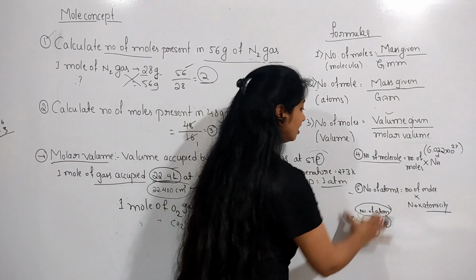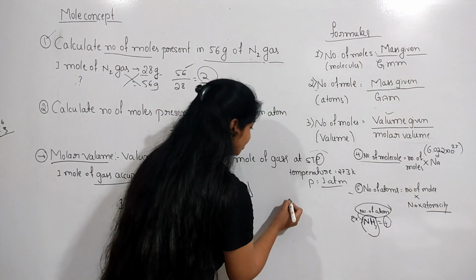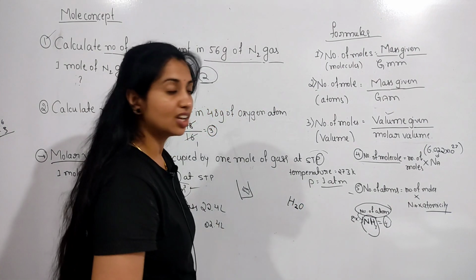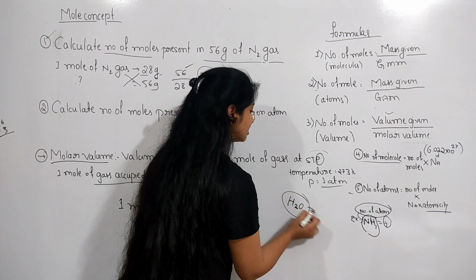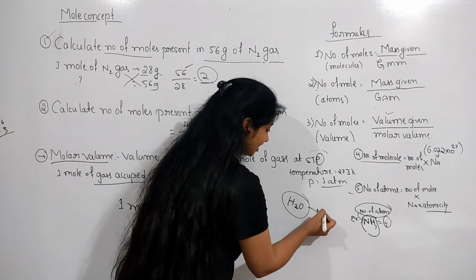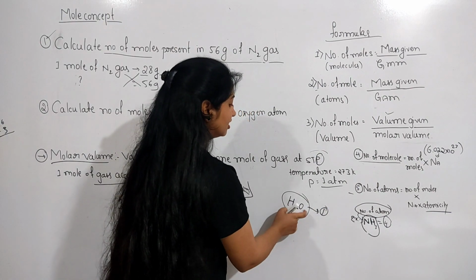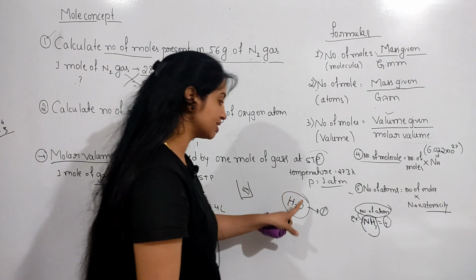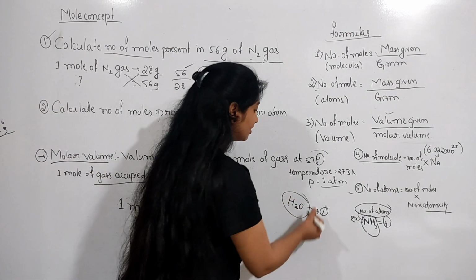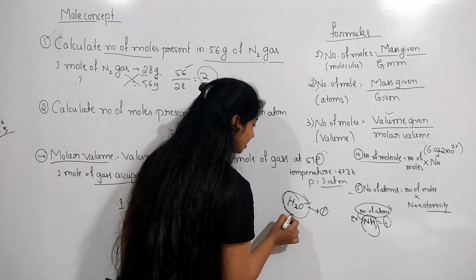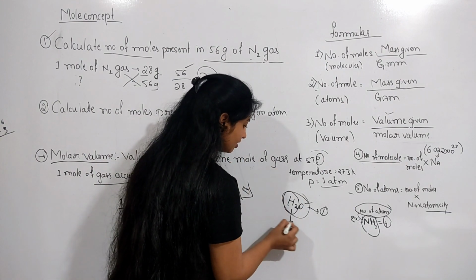So this is the atomicity. In an H2O molecule, what is the atomicity of oxygen? Try to answer. Yes, it is 1, because only one oxygen is present in this molecule. The atomicity of hydrogen is 2.